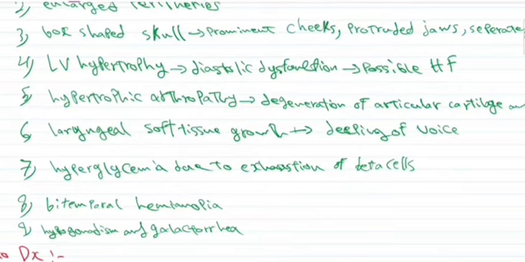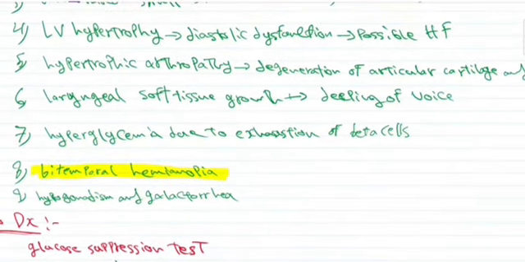And the patient will also have bitemporal hemianopia, and this is due to the compression of the pituitary adenoma on the optic chiasm. The patient will also have hypogonadism and galactorrhea, and this is probably due to the similarity between the chemical structure of the growth hormone and prolactin.